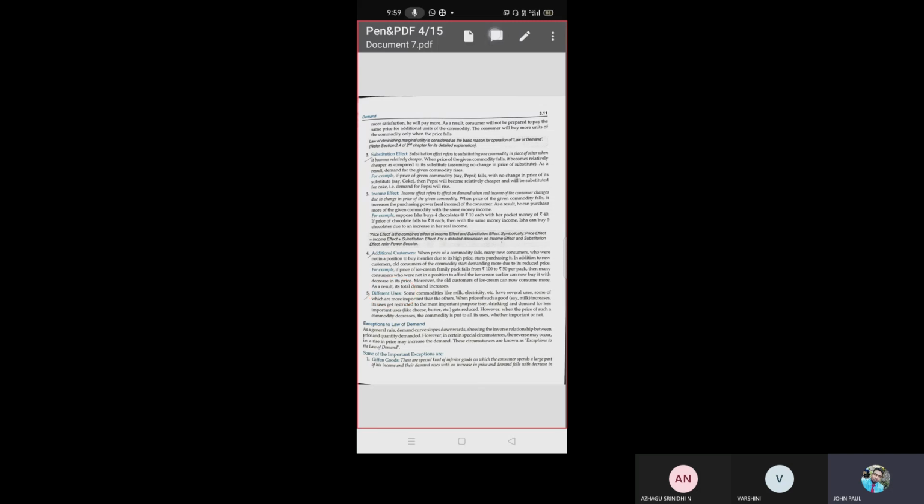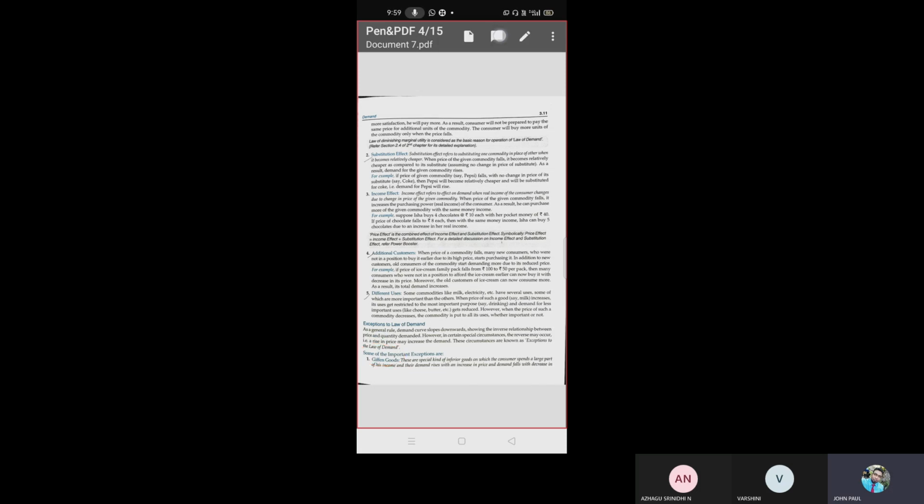But all the time, what is the law of demand? When price increases, demand decreases. When price decreases, demand increases. But it is not applicable all the time. There are certain exceptions. What are the exceptions? We will discuss one by one. First one is Giffen goods. What are Giffen goods? We'll discuss.